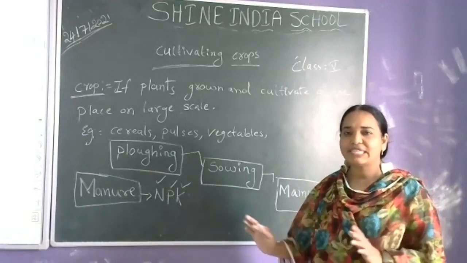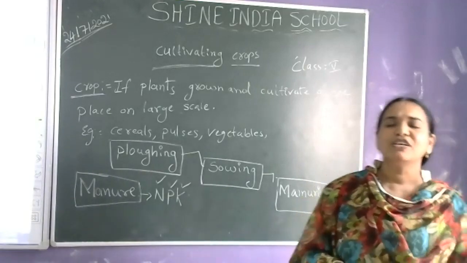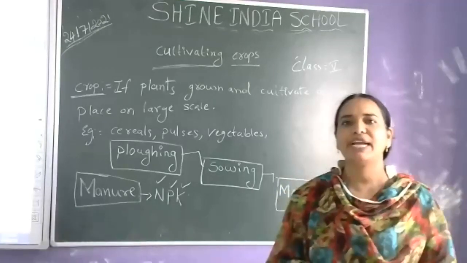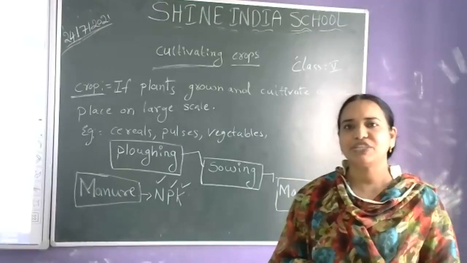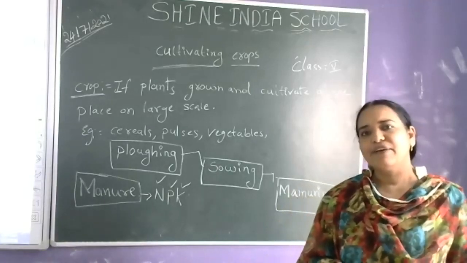So what is the need of adding these nutrients? Why do we have to add them? Because by going on cultivating crops on the same piece of land, the soil loses its nutrients, it loses its fertility.